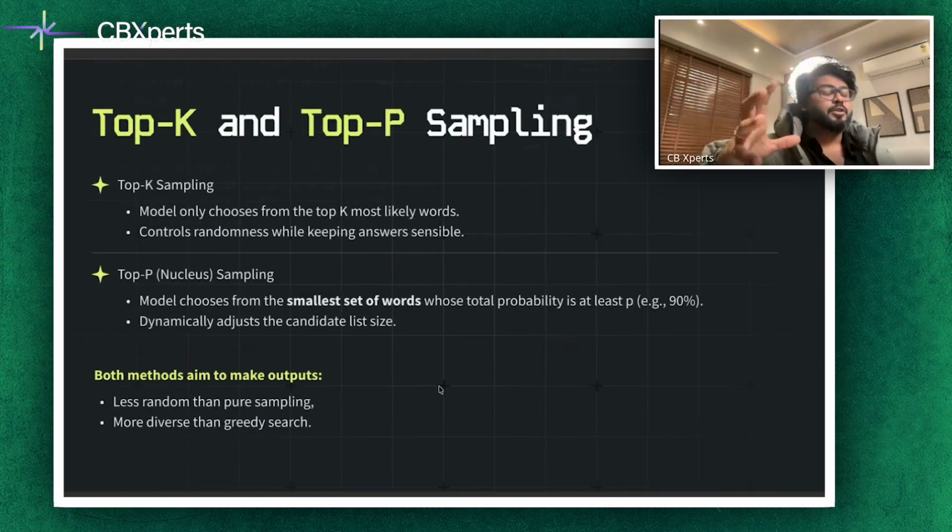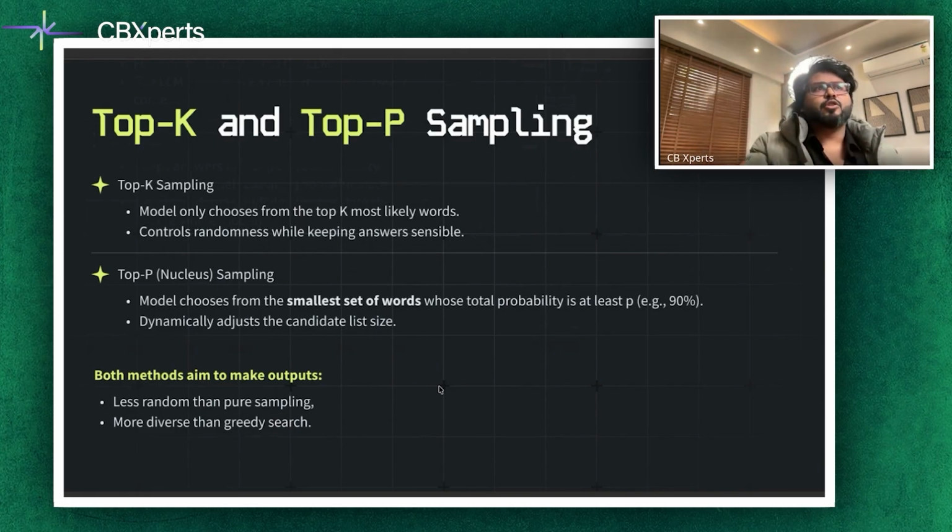before we actually jump onto the main topic of ours today, which is top K sampling, which means the model only chooses among the top K most likely words. If K is small, let's say 5, your output will be conservative. A large K introduces more variety, but also more risk to the model. So if you have ever touched LLMs, you would have heard this term, top K sampling.